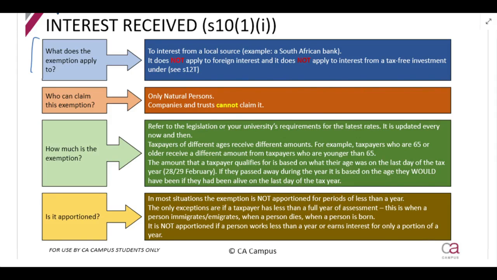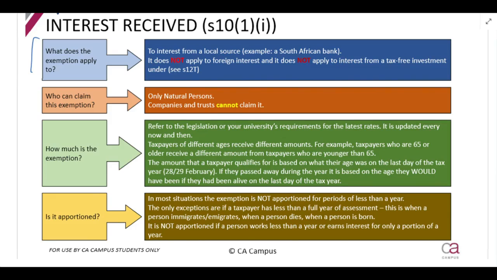Now, how much is this exemption? The exemption amount can change every single year. Some years it's constant. To get the latest rate, you need to refer to your tax legislation. And because you are still studying, you need to also look at whatever rates your university requires you to use. Usually what your universities require you to use is the rates per the tax legislation, but please do be aware if they specifically tell you to use something different. They don't often do it, but they could.